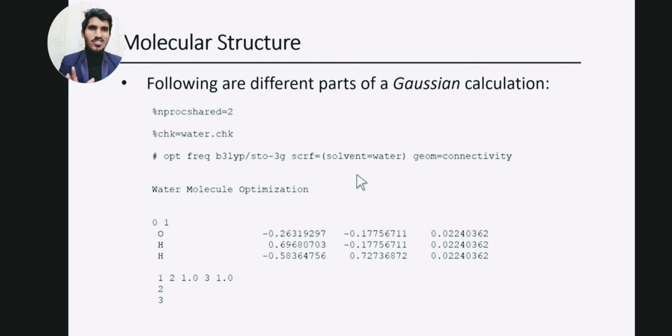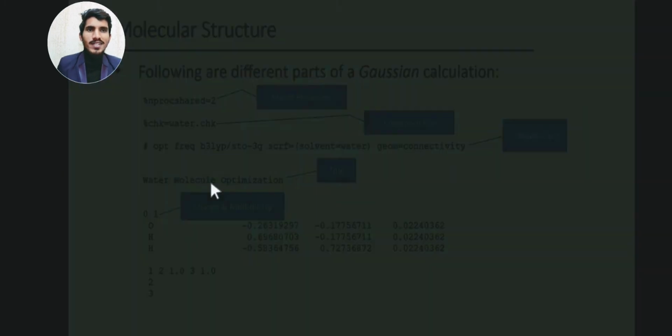So this is the general interface of the Gaussian software. You know about the Gaussian software. If you have any link with computational chemistry, you should know that Gaussian is a software used in computational chemistry. The main interface of the Gaussian software is just like this. Let me explain this main interface.